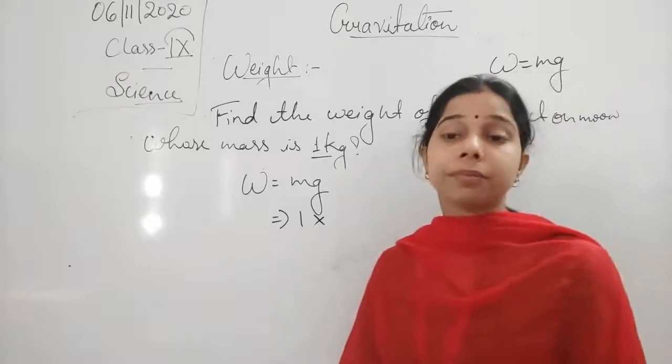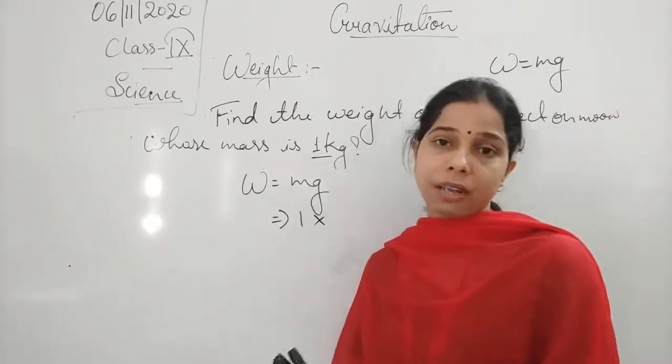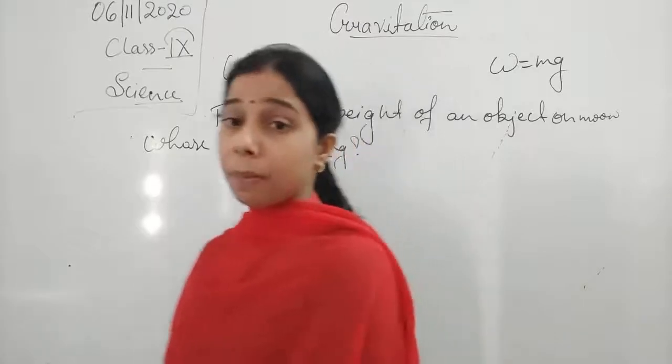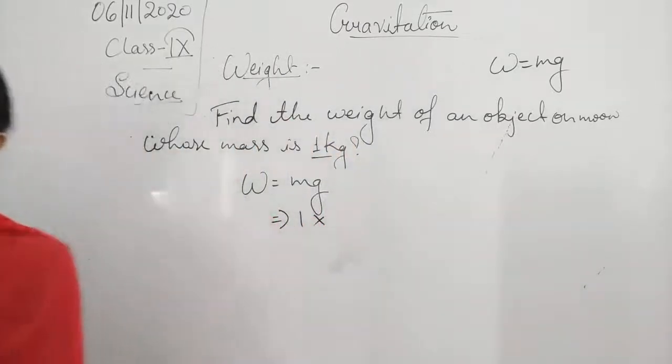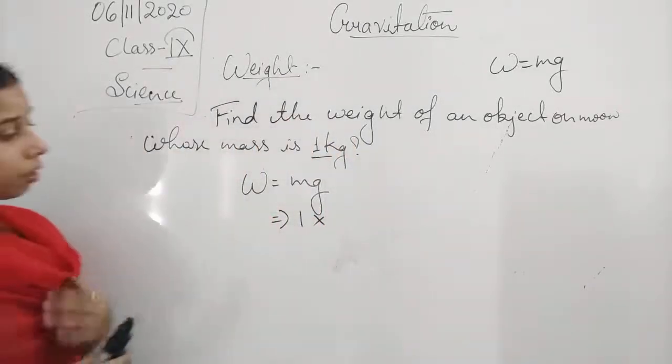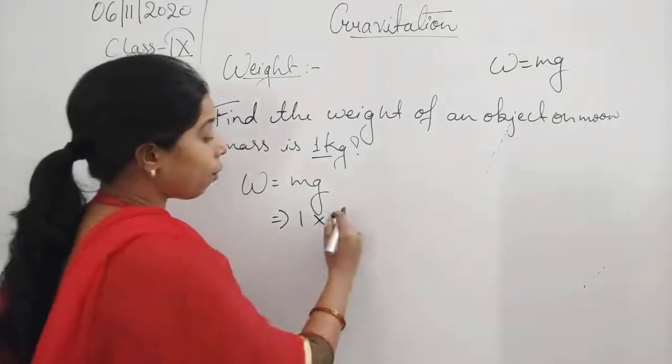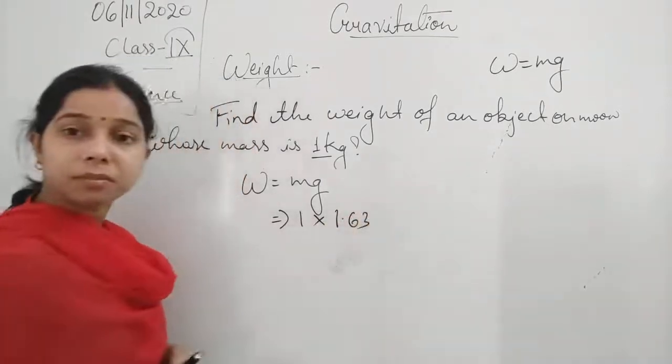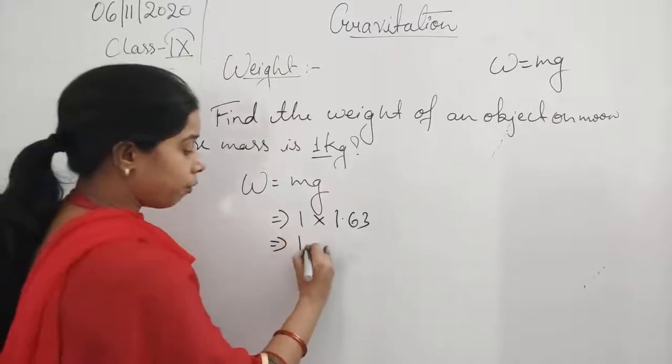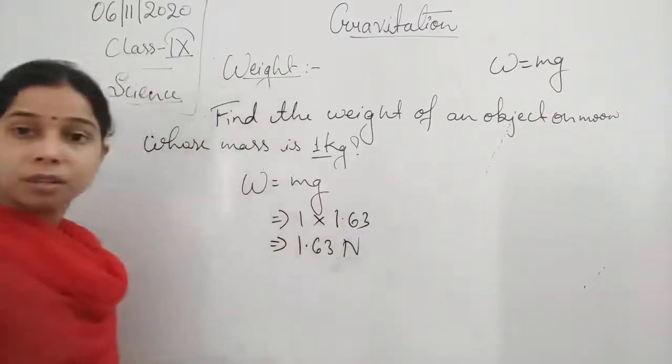The value of g at a place will be constant, but if you change the place, it will also change. So here g will be 1.63. So the value will come as 1.63 Newton.